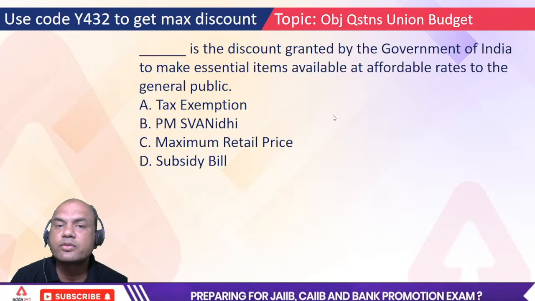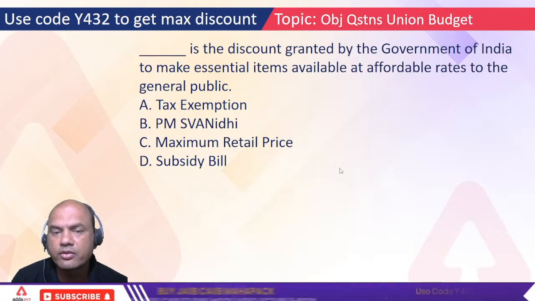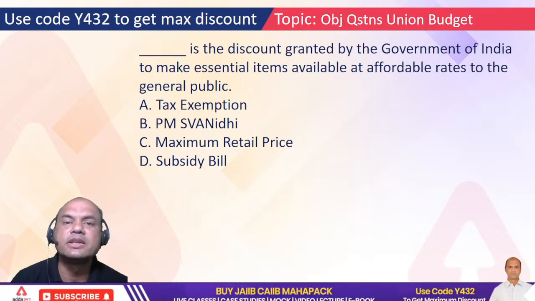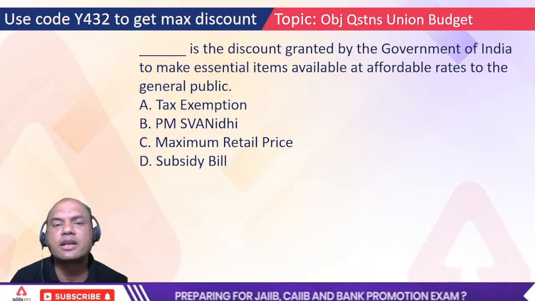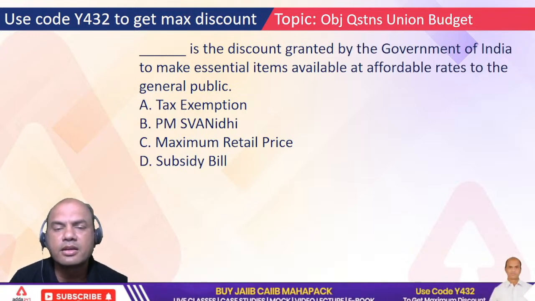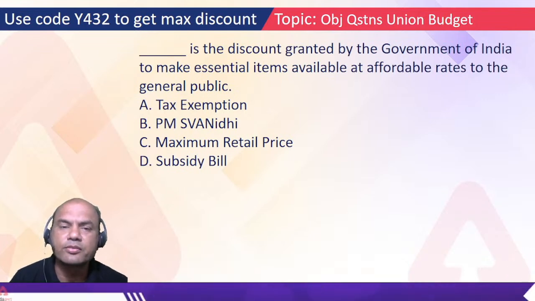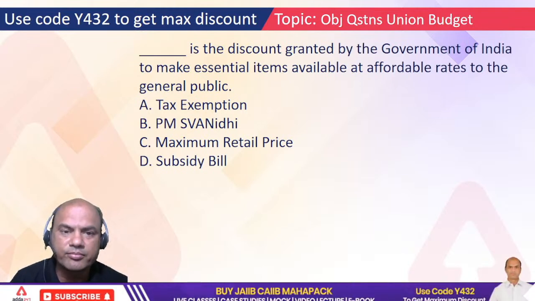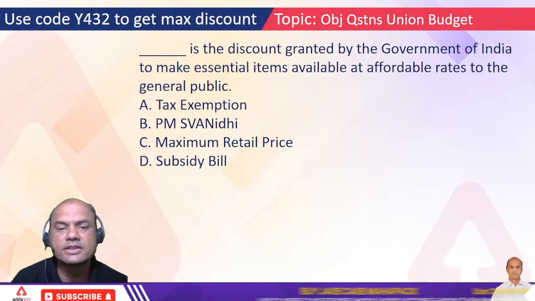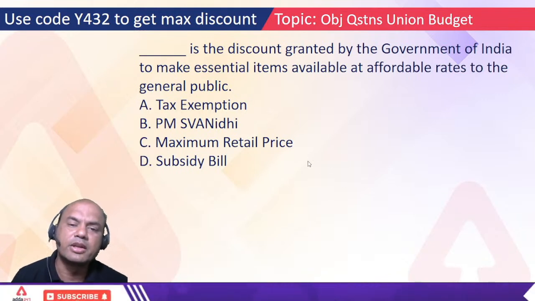Now I want the answer from you. A, B, C or D? Fast. A, B, C or D? Which one? Fast. I'll give you 10 seconds. Tick tick 1, tick tick 2, tick tick 3, tick tick 4, tick tick 5. Yes, come fast. Otherwise, I'll just go on counting and you won't answer. Come fast. I want an answer from everyone. Move fast. Yes, the answer should be correct. Many of you are typing now.